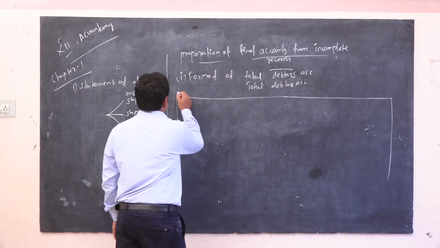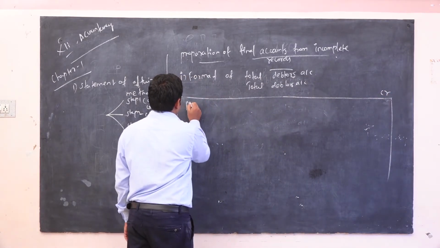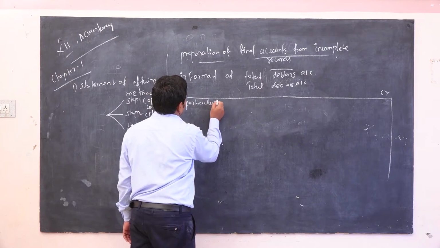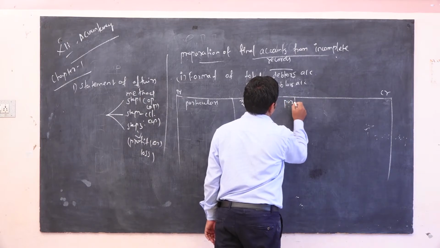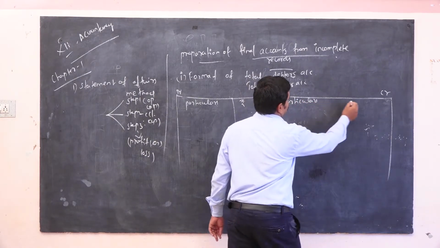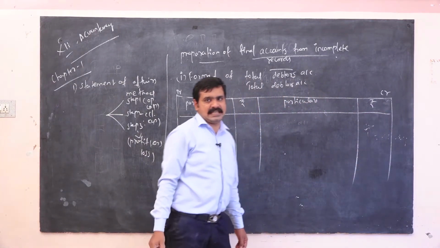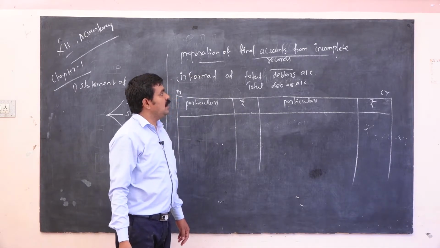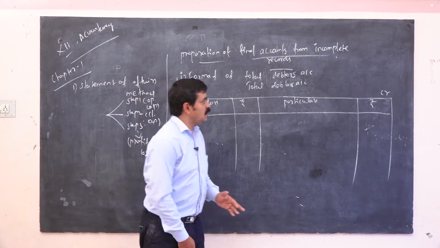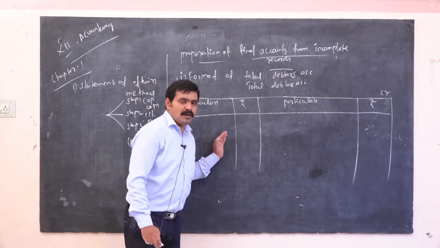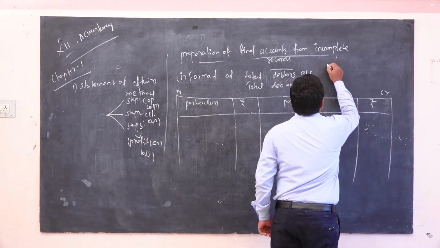The same like ledger: debit side, then credit side, then particulars, rupees, particulars, then rupees. So total debtors is one of the assets and also a current asset. When we are opening a current asset account, an asset ledger account, you have to post the opening balance in the debit side. Opening debit, then asset